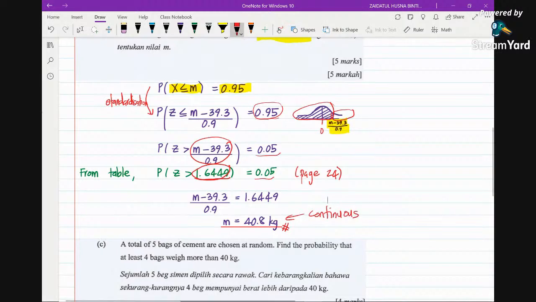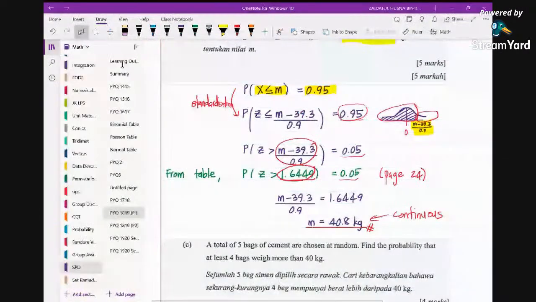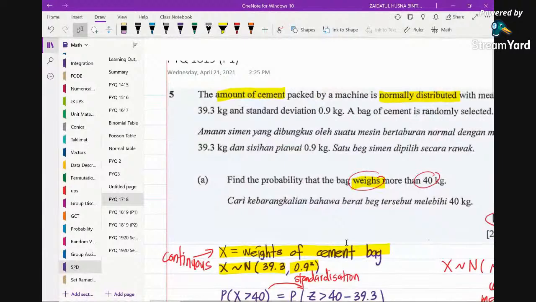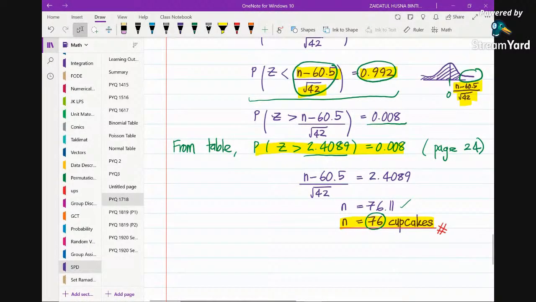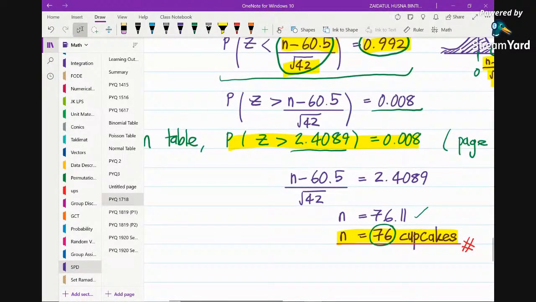Okay, this is quite different from the previous question that we discussed just now. In the previous question we were talking about the number of cupcakes. After you get the value, you round it off, because cupcakes are discrete. We are talking about a countable figure. So for sure it can't be a decimal; from 76.11, you just change it to 76.